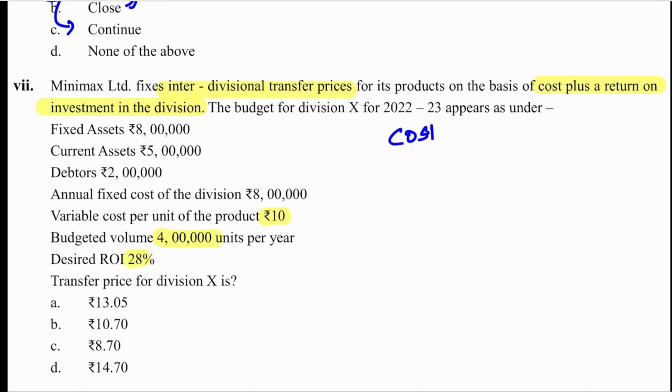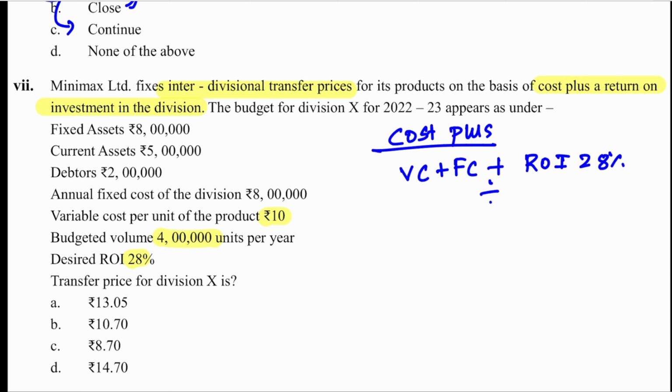So cost plus is asked. That means variable cost plus fixed cost plus ROI of 28% on assets, divided by 4 lakh units. Variable cost is 40 lakh.